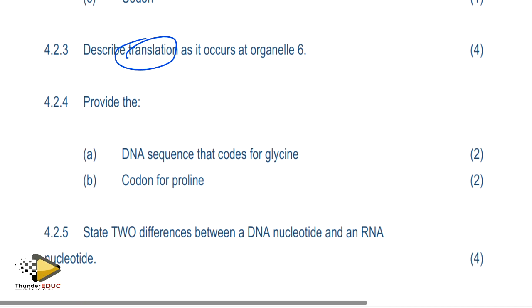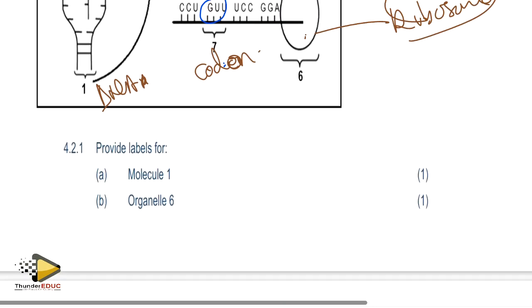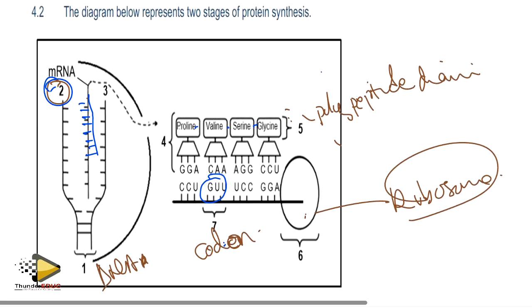Provide the sequence that codes for glycine. Provide a DNA sequence. Glycine. So this is a messenger, so this messenger is GGA. So DNA is going to be CCT.